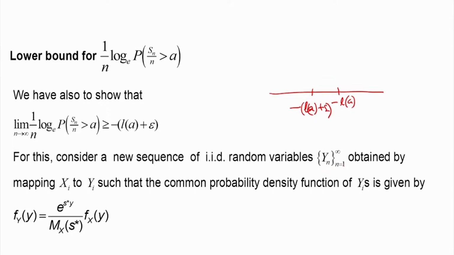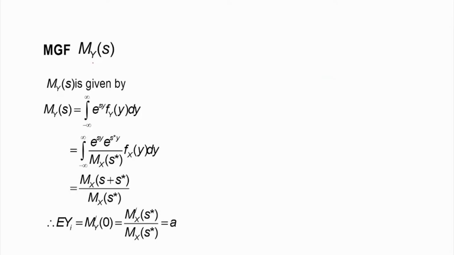So this will also be an IID sequence, and our aim is to find the MGF, the moment generating function, of Y. We can apply the definition and substitute f_Y by the quantity we defined earlier in terms of the PDF of X. Ultimately the exponent becomes e to the power s plus s star into y.